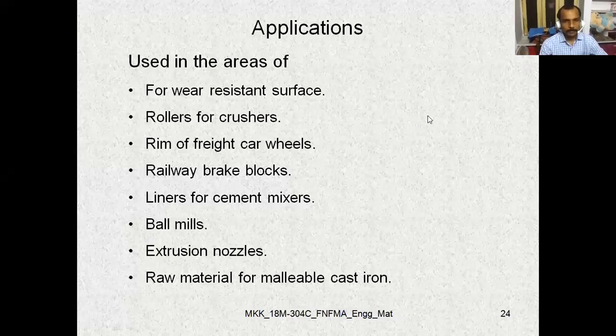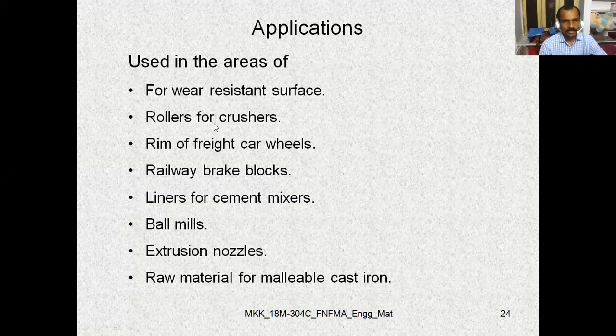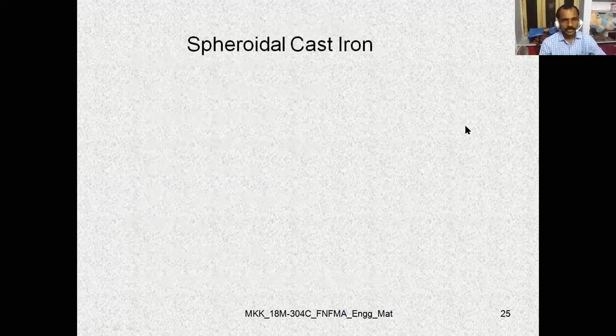So coming to the applications, we are discussing wear resistant surfaces, rollers in crushers, rim in freight car wheels, railway brake blocks, liners for cement mixtures, ball mills, extrusion nozzles, and as a raw material for malleable cast iron also, this white cast iron is suitable. So coming to the third category of cast iron, spheroidal cast iron.